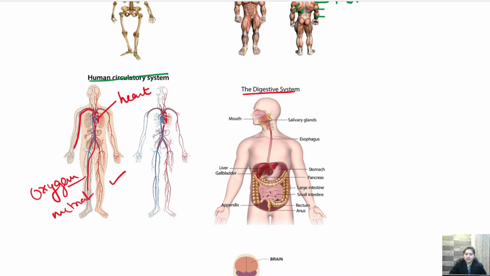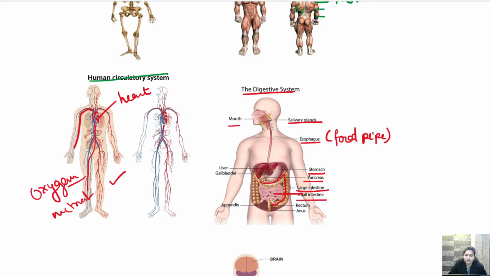Then we have digestive system. So in digestive system we have mouth, salivary gland, esophagus, that is also called food pipe. Then stomach, pancreas, large intestine. This outer one is a large intestine.